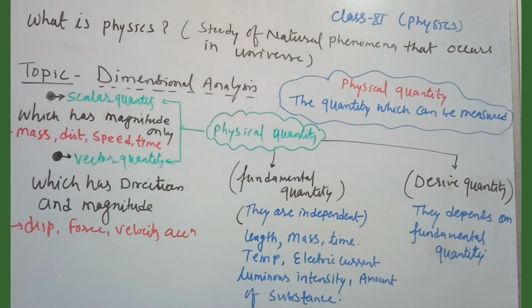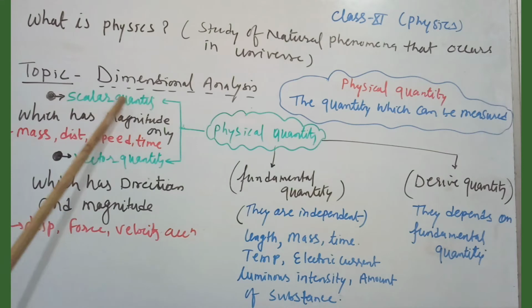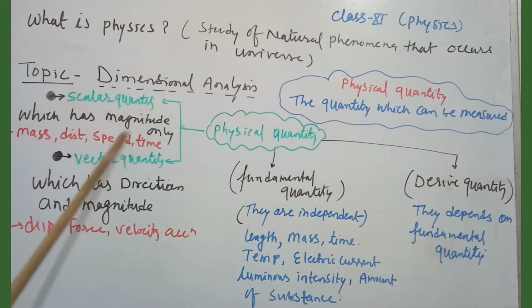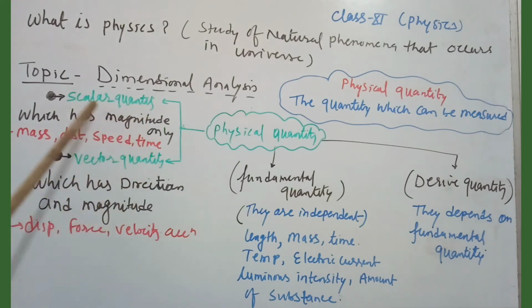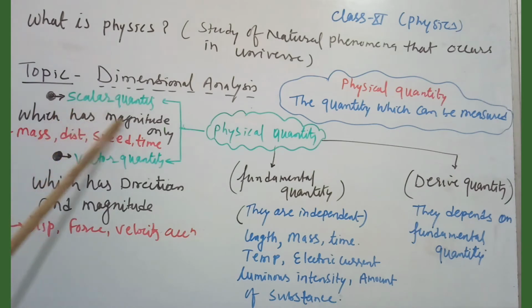Physical quantities we can divide in two manners: scalar quantity and vector quantity. Scalar quantities have magnitude only. It means the quantity which can be described with magnitude only is known as a scalar quantity, like mass, distance, speed, time, electric current. Although electric current has direction and magnitude, keep in mind it is a scalar quantity.